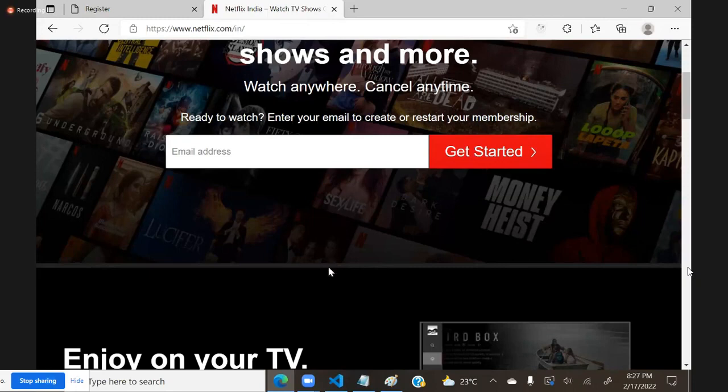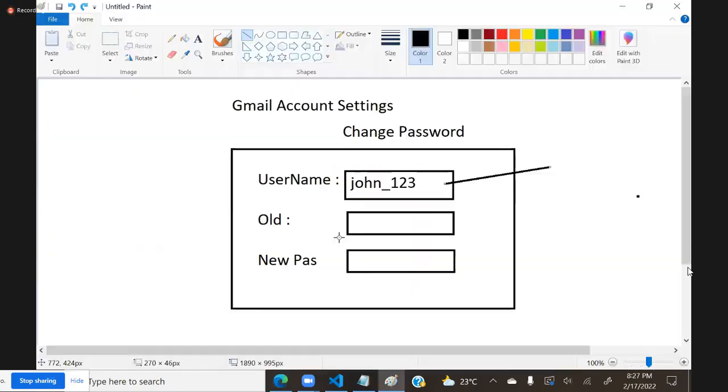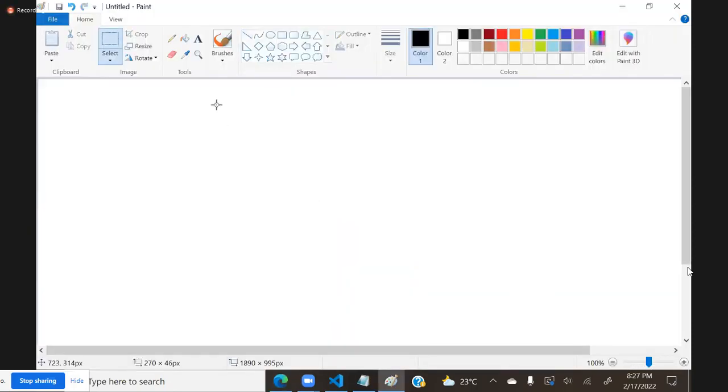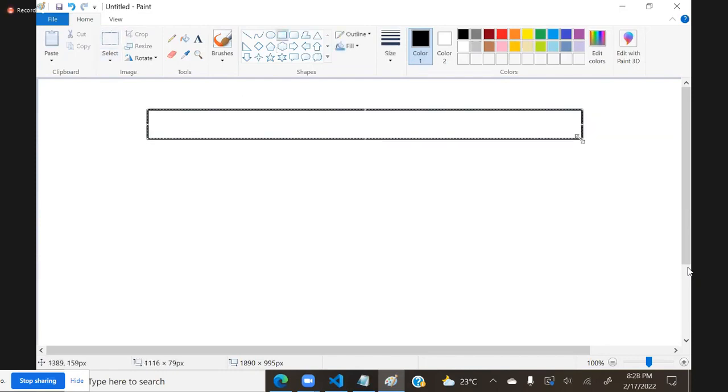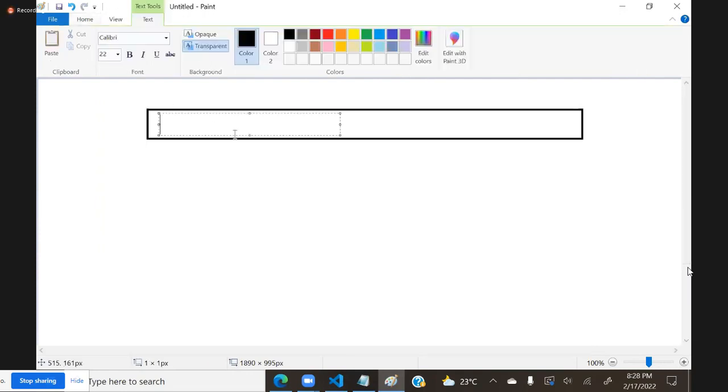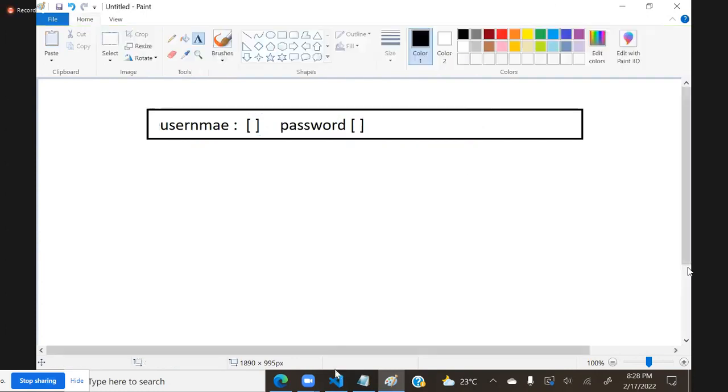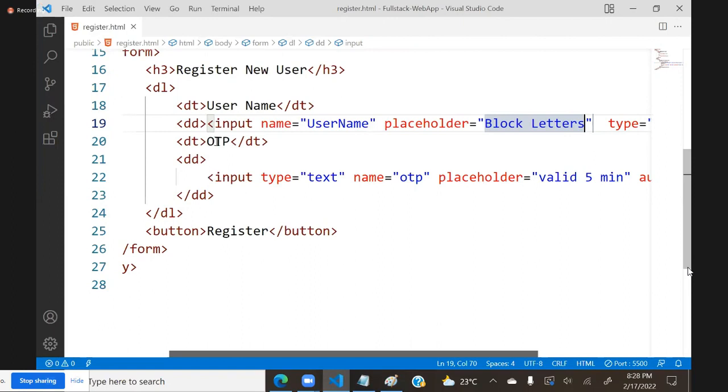For example, suppose I am designing a toolbar. In this toolbar, very little space is available. Now in this toolbar, I want to give a form like sign in. Then I cannot have a separate username text box and password text box. That will be very complex. So what we do is very simple. We design it this way. Let's do it this way.